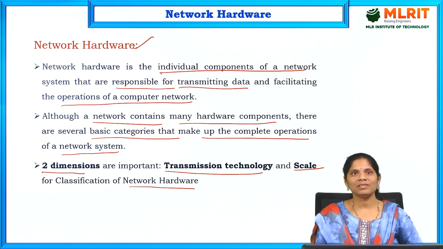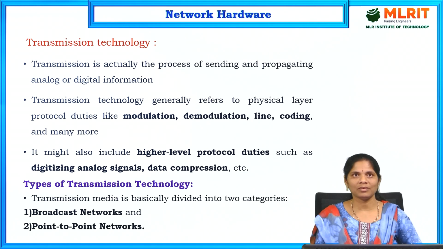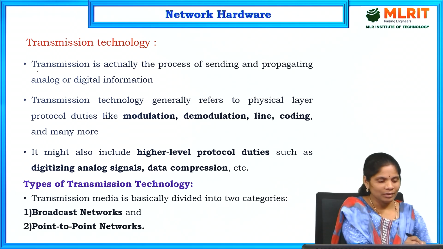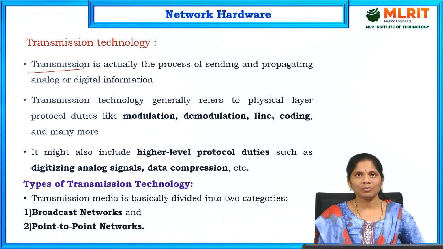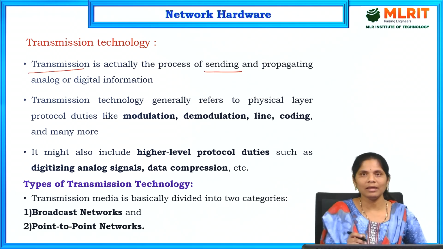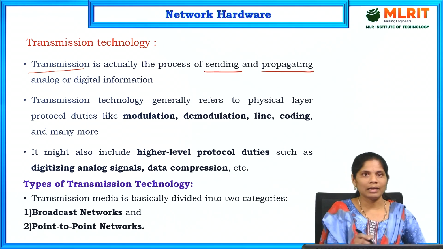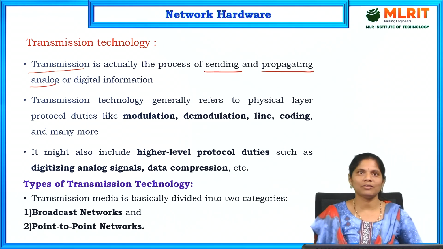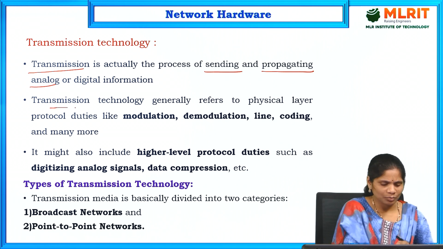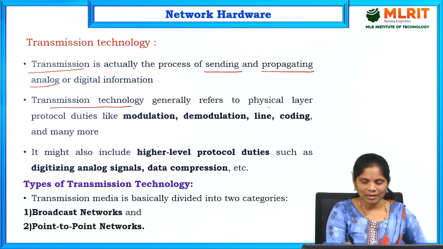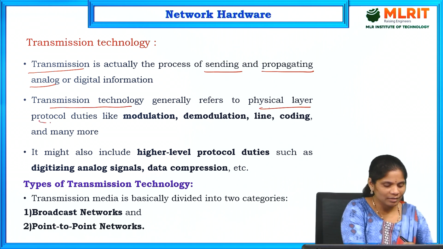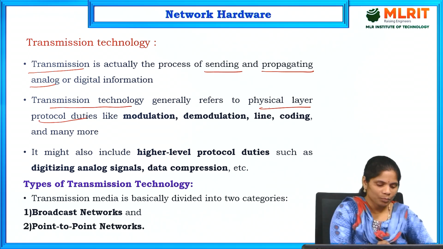First, we will see the first dimension, transmission technology. What is transmission here? Transmission is the process of sending and propagating analog or digital information. Transmission technology mainly talks about physical layer protocol duties, and also higher level protocol duties.